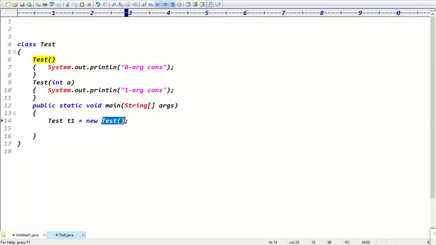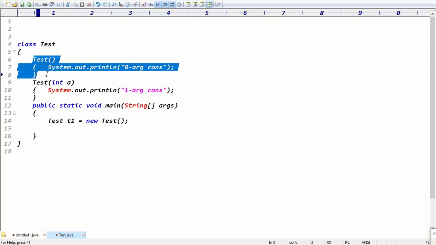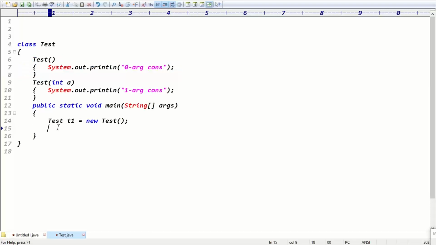So after the new keyword, this part is called which part here? Constructor part, right? How many arguments does it have? Zero arguments. Zero argument means this constructor will be executed or not? Yes, this constructor will be executed, right? Exactly. Can I create one more object for the second constructor? Test t2 = new Test().